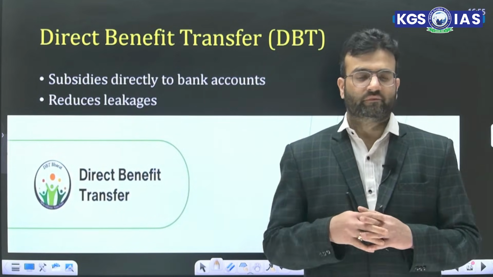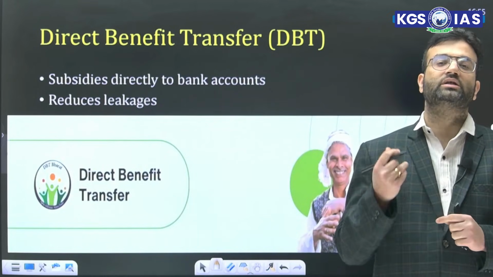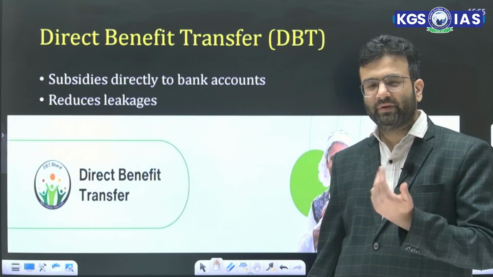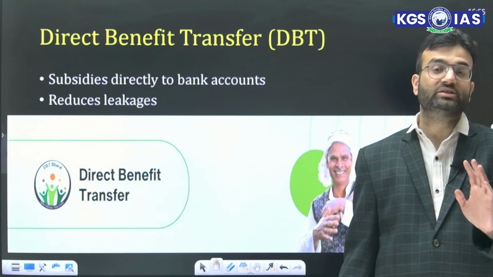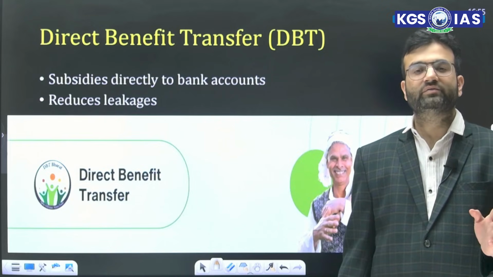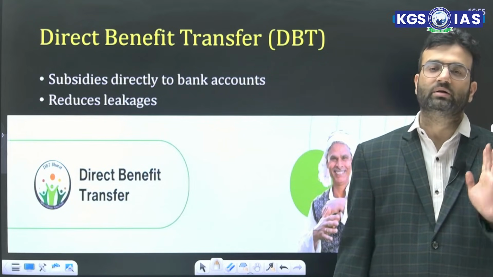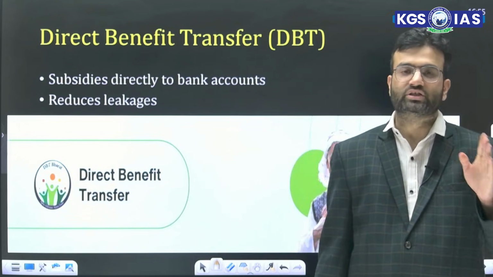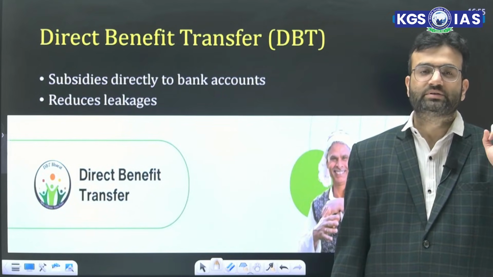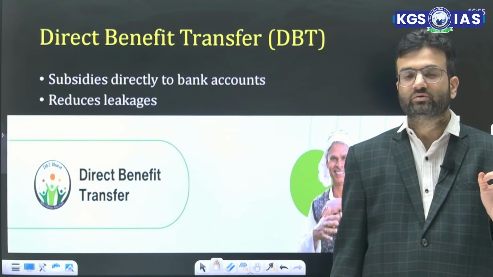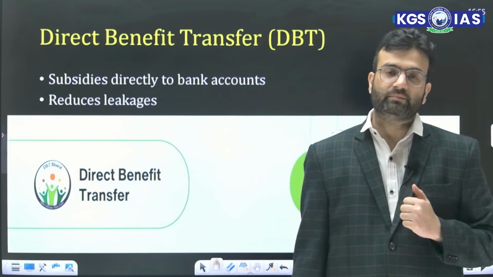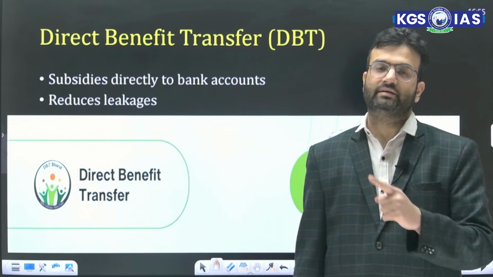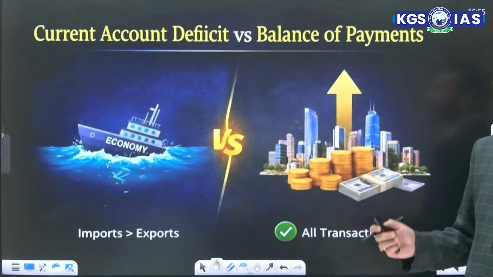Next, there is a term called direct benefit transfer. When the current government won the election, they focused a lot on this term. Earlier, things were being paid in cash, so there were chances that corruption may occur. But because of direct benefit transfer, the amount goes directly into the bank account of the farmer. Popularly, it is linked with JAM Trinity: Jan Dhan, Aadhaar, Mobile. So subsidy benefits go directly into the bank account. It reduces the leakages. For example, under the PM Kisan scheme, 6,000 rupees are given to the farmer in 3 installments, and that is an example of direct benefit transfer.